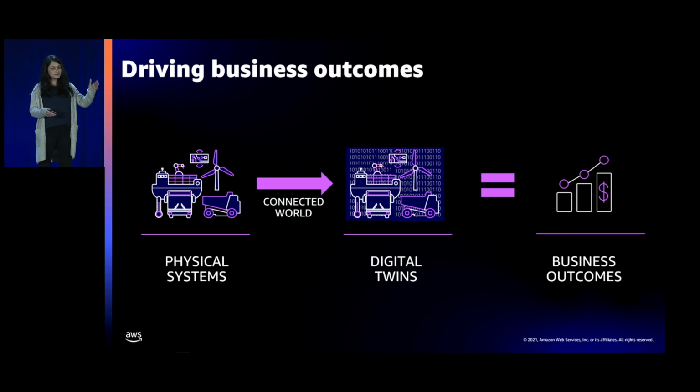So if you take the business outcome as a given, now you can start to think about what data or input needs to go into it. You can start to think about what insights you want to generate from that data, as well as what an intermediate business outcome is that gets you part of the way there. When you answer these questions, it gives you a better understanding of what your digital twin needs to look like, how you're going to use it, and what improvements it's going to drive.